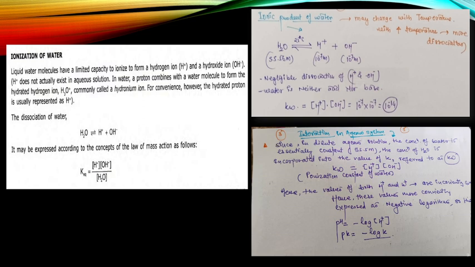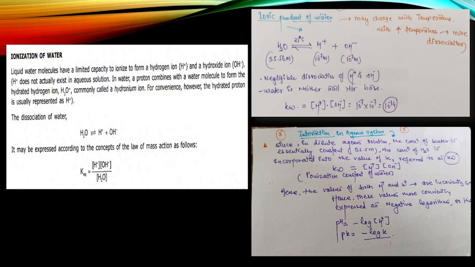So the ionization reaction is given as Kw equal to [H+] times [OH-], that is 10 to the power minus 7 into 10 to the power minus 7, so the whole reaction gives Kw equal to 10 to the power minus 14. Talking about interaction in aqueous system, since in dilute aqueous solution the concentration of water is essentially constant, that is 55.5 molar, the concentration of H2O is incorporated into the value of Kw.